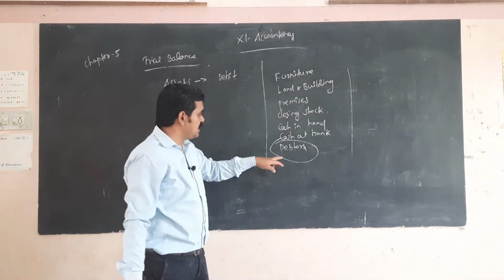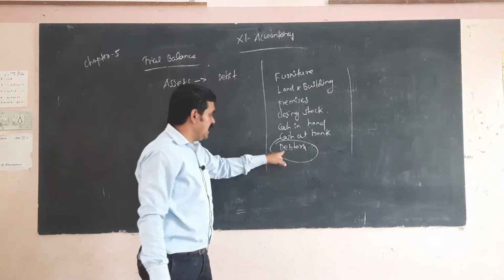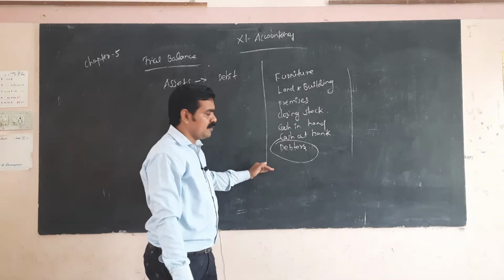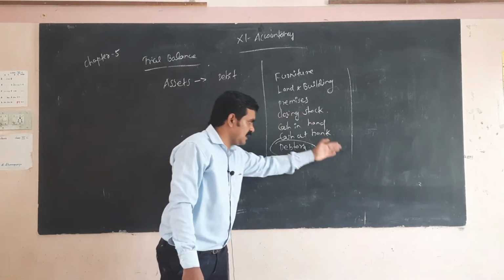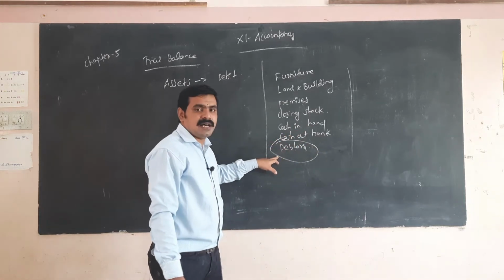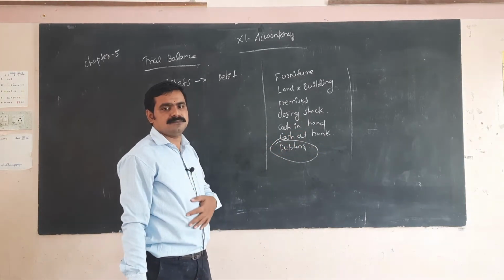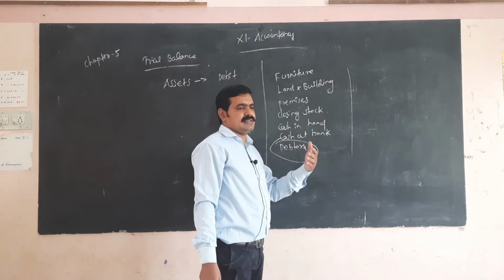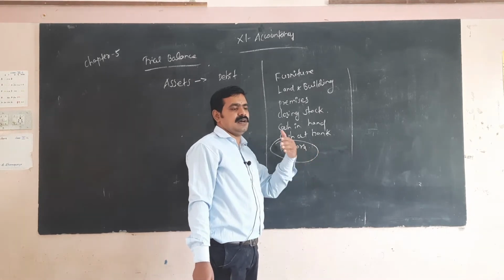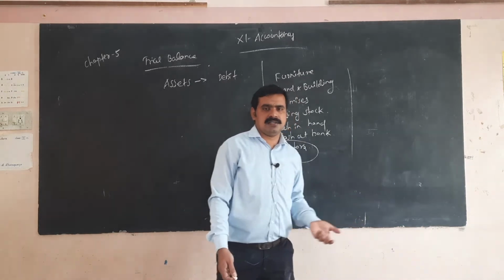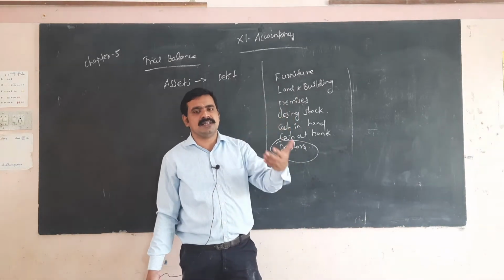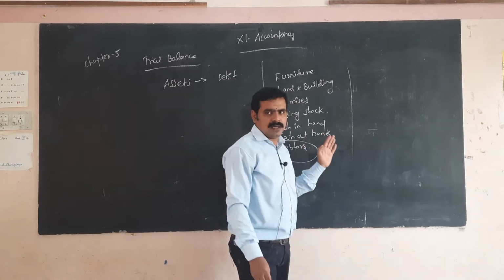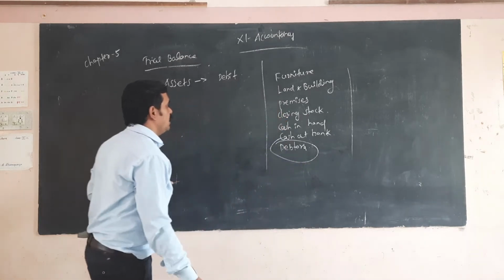Similarly, if Anand gives an amount to Panni Selvam, Anand is the creditor and Panni Selvam is the debtor. This is the important thing about assets.